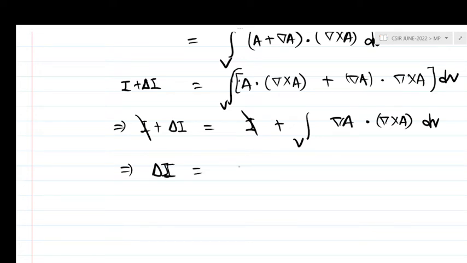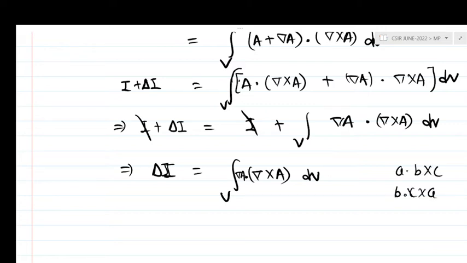and then the change in integral, that is delta I, is equal to integration over volume v del cross a into grad a dot, as already here. As you know that a dot b cross c, I can write as b dot c cross a or c dot a cross b in cyclic manner, triple product.